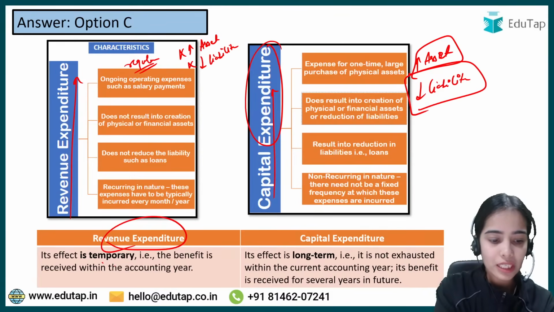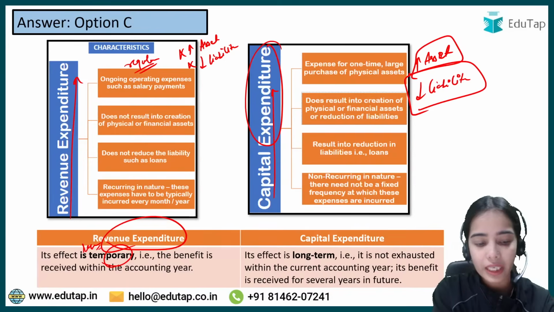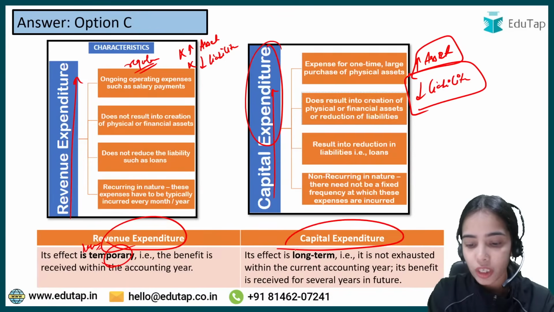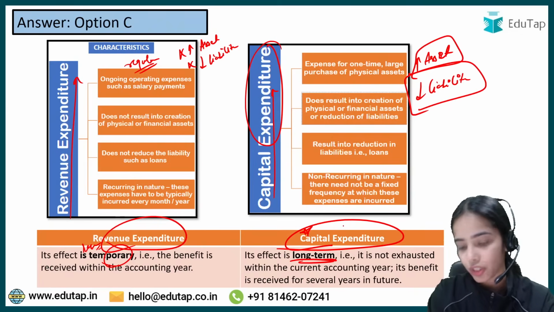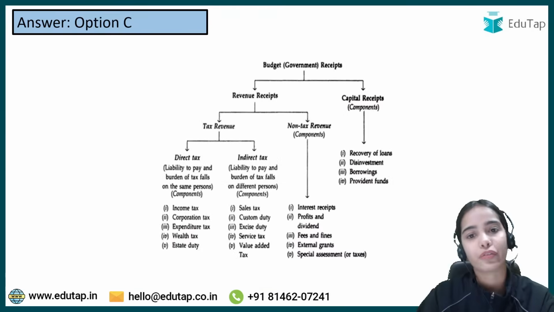So revenue expenditure is regular in nature, recurring in nature. Capital expenditure is a long-term investment, a long-term expenditure that affects the economic condition for a long period of time.